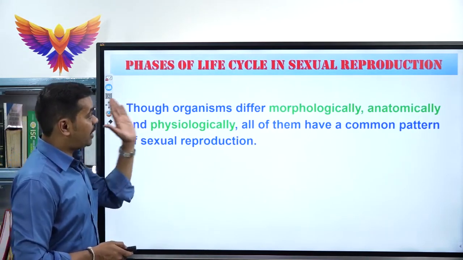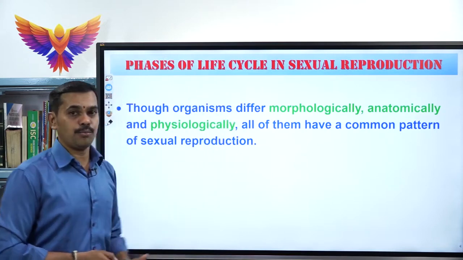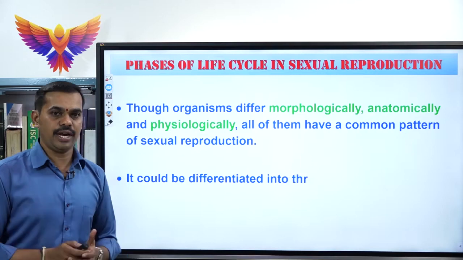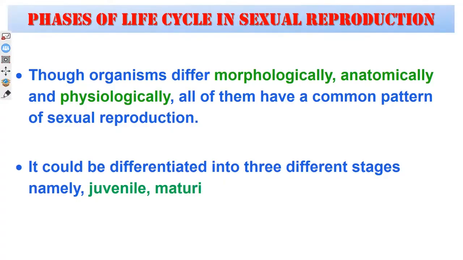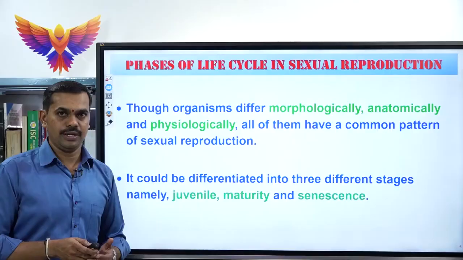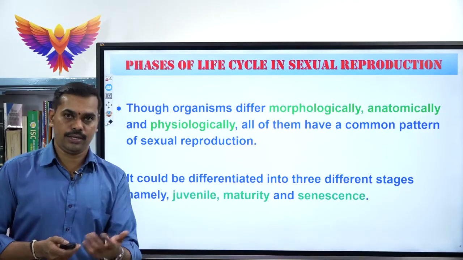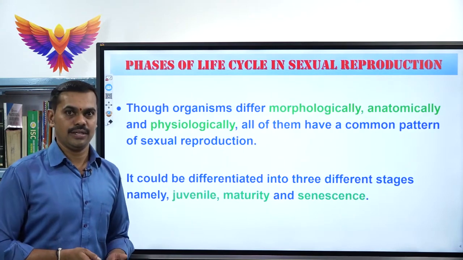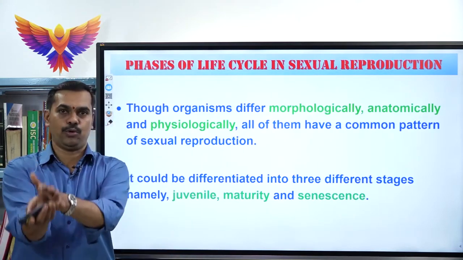And these phases of the life cycle of sexual reproduction are broadly classified into 3 types. The first one is called the juvenile phase, that means the pre-reproductive phase. The second one is called the maturity phase, which is also called the reproductive phase. The third one is called the senescence phase, which is also called post-reproductive.